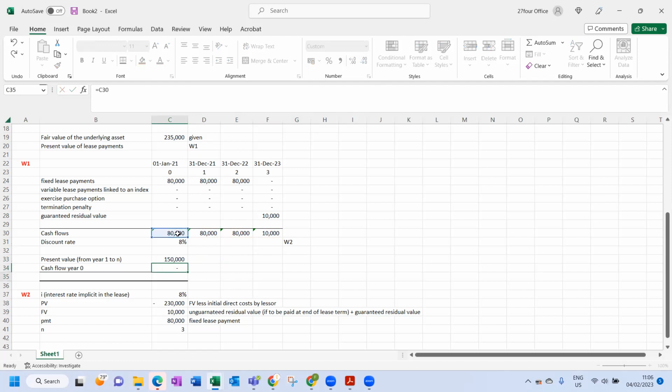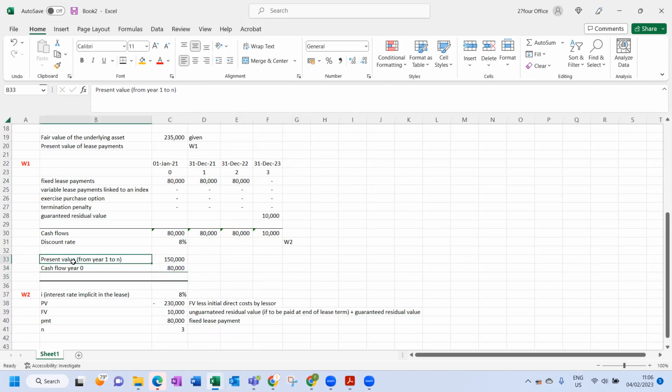cash flow year 0. On a financial calculator, this answer would have included everything, because if you use a financial calculator, it starts from cash flow 0. But if you use Excel or Google Sheets, it's going to start from year 1. So you must have a separate line item for year 0. Very important. So this is going to be total present value.